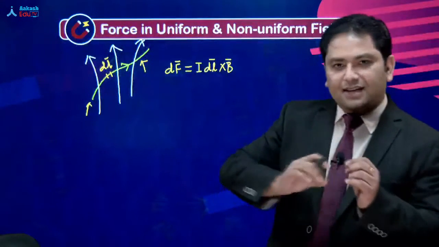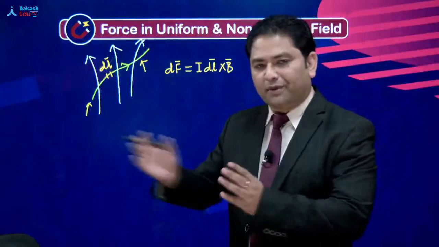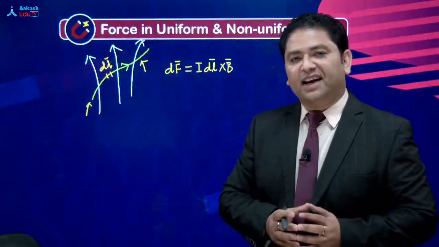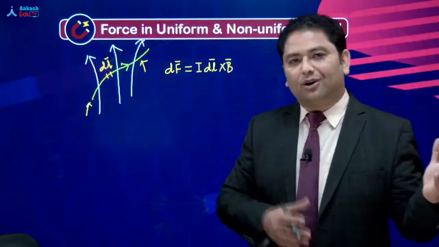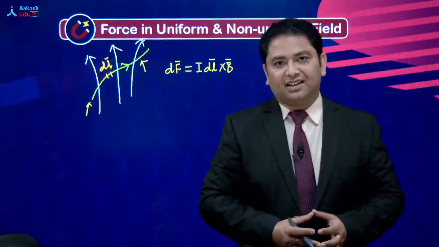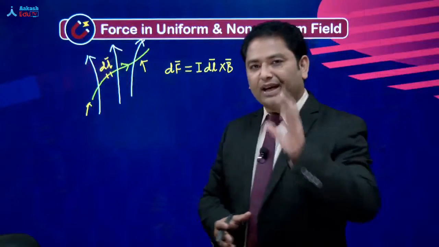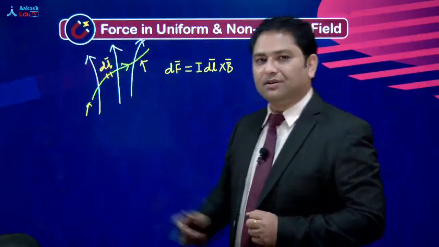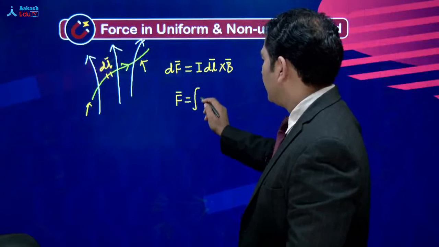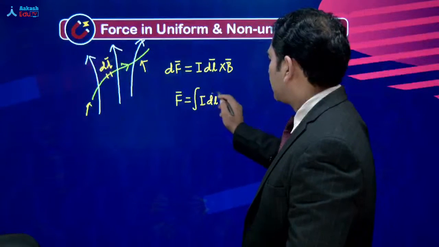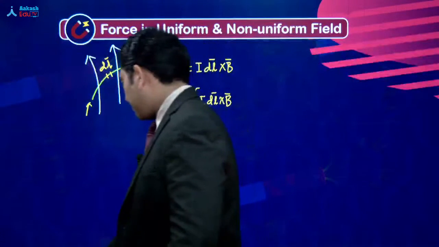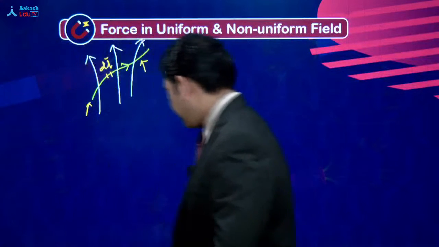इसी तरह से entire segment को छोटे छोटे छोटे छोटे टुकड़ों में बांटेंगे. We are going to calculate the force in individual segment and then we are going to add them up. और वही जो addition process है, that is called as the integration. So first of all, what we did is that we calculated the force in this particular segment, and for the total segment, the value of the force will be I dl cross B. So this is the first expression that we got, the first formula of the day.